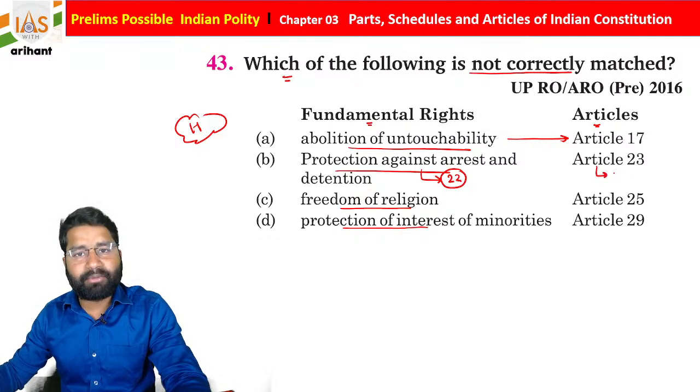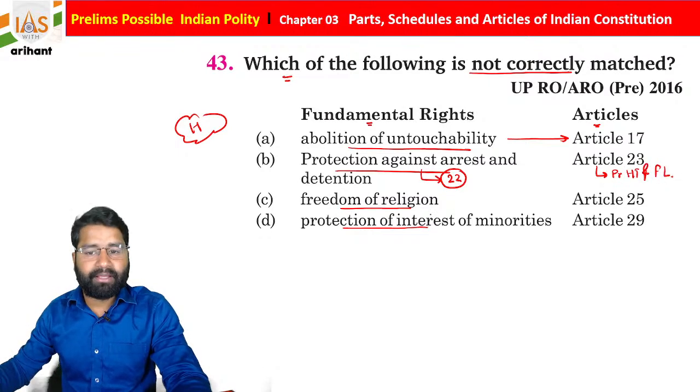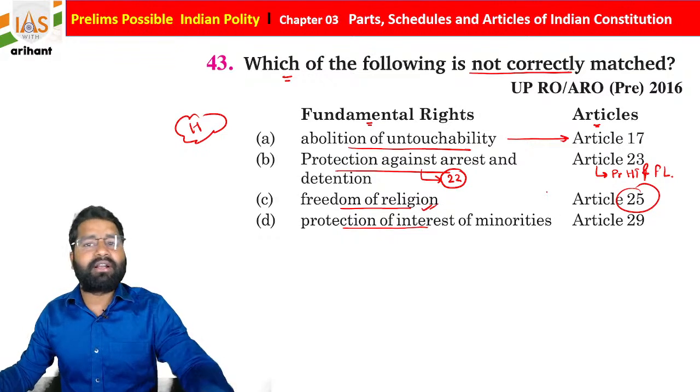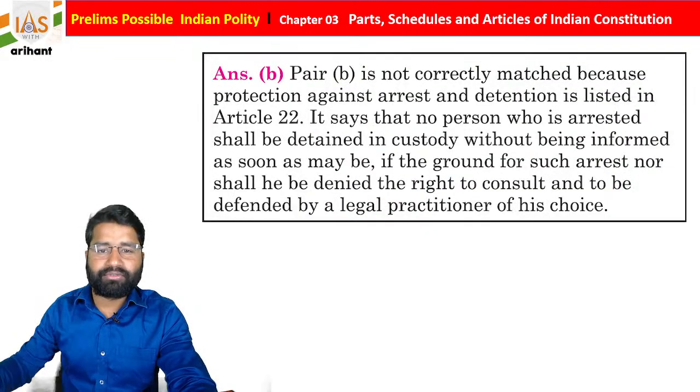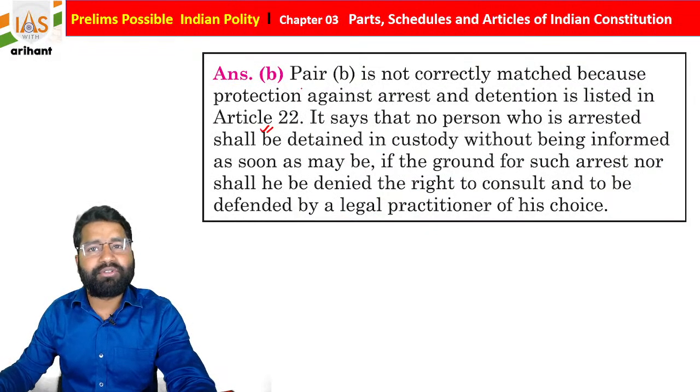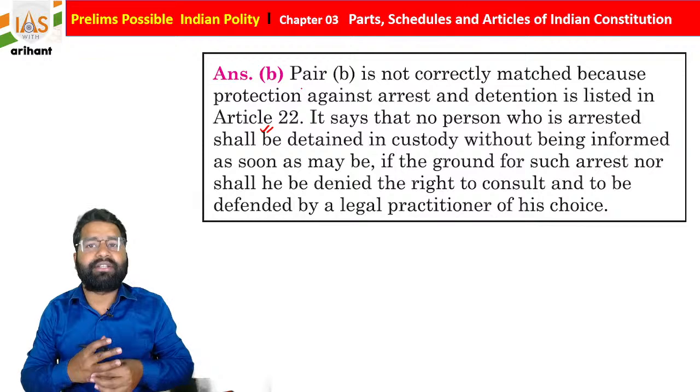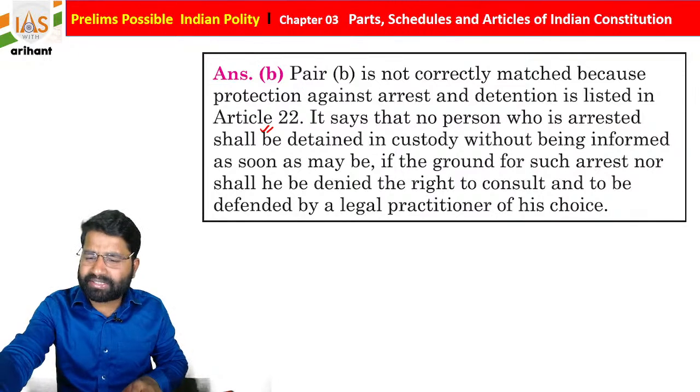Article 23 is basically about the prohibition of human trafficking and forced labor. Freedom of religion under Article 25, and protection of interest of minorities under Article 29 of the Indian Constitution. So we already discussed Article 22, it is about arrest and detention. Okay, so just try to remember for the same.